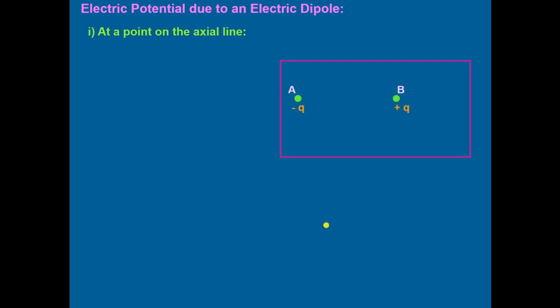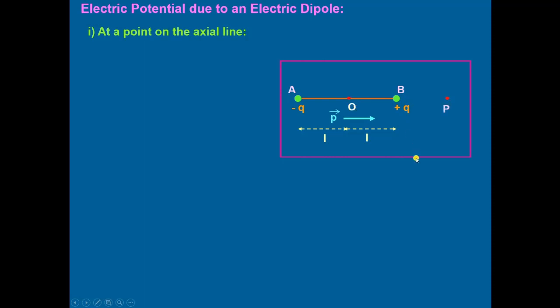We take the two charges Q negative and Q positive at the positions A and B. The dipole moment of this electric dipole is P, directed from the negative to the positive charge. The center of the dipole is O, and it has length 2L: L from A to O and L from O to B.